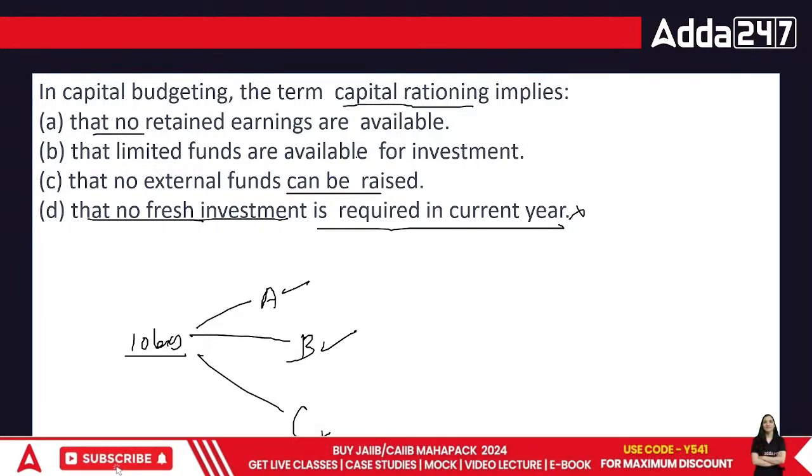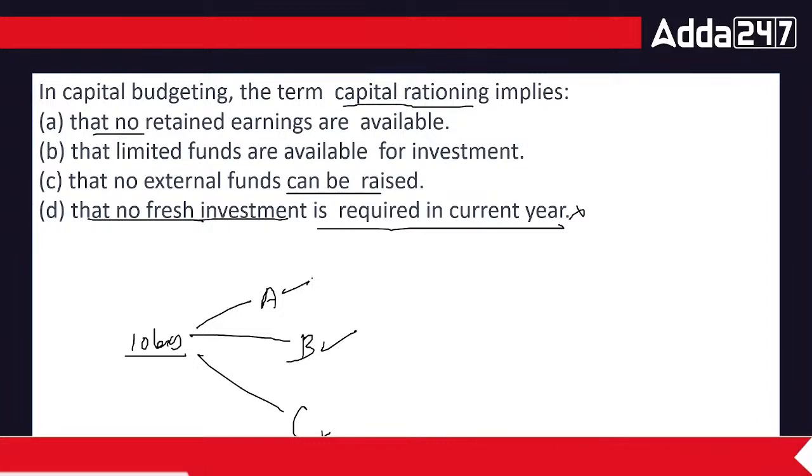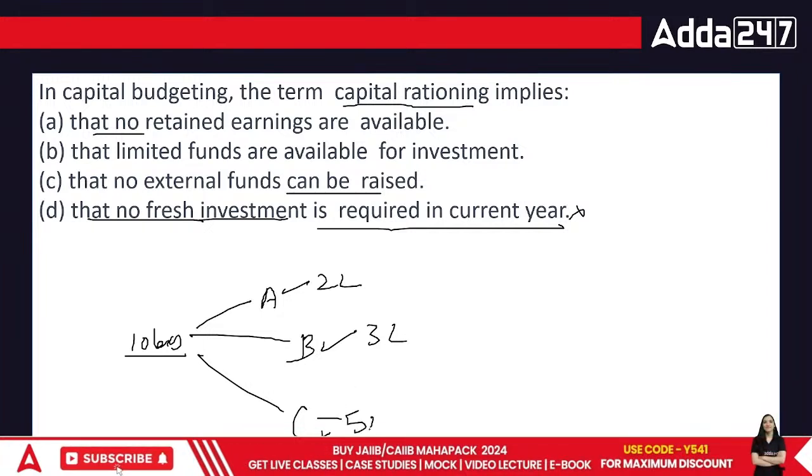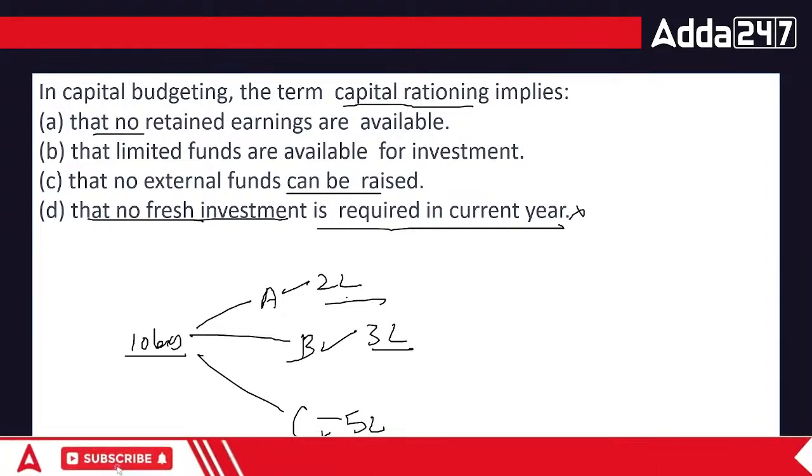Now, in terms of capital rationing, you are doing the rationing part. That means A requires 2 lakh, give it to it. B requires 3 lakh, give it to it. C requires 5 lakh, and actually they deserve this amount. Not only requirement, we have to check now if I'm putting money, whether I'm getting the money back or not. That is what we'll see.